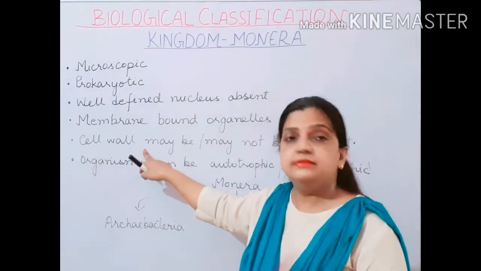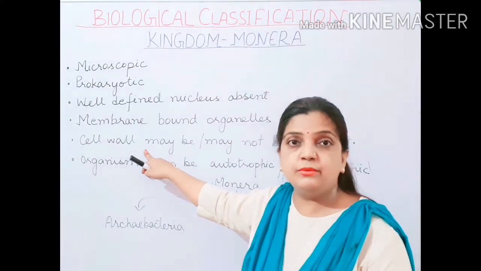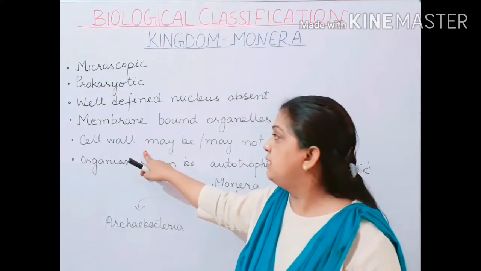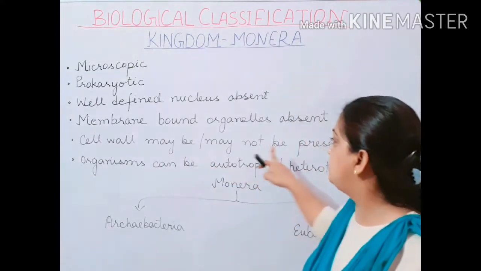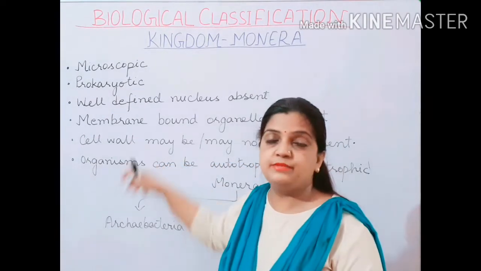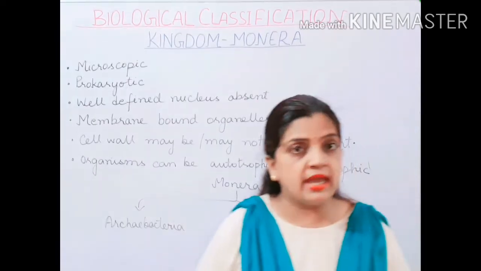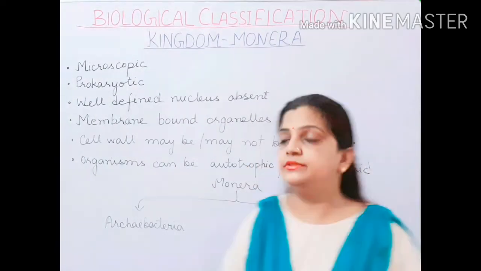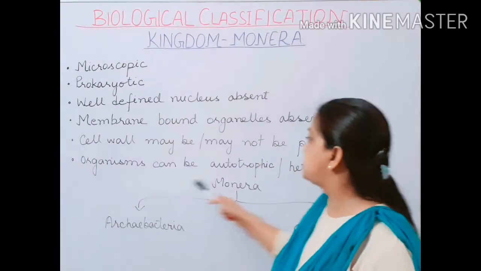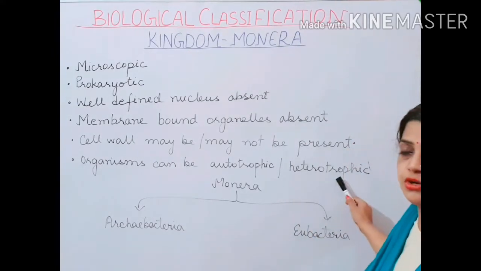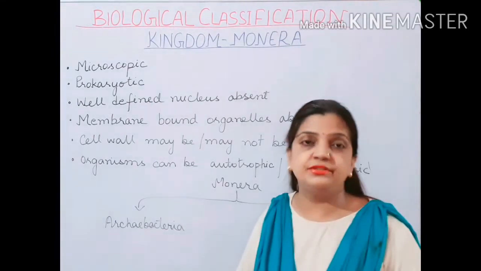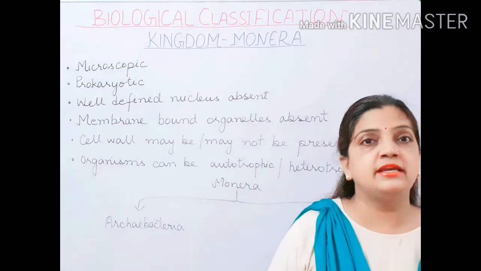Now the individuals belonging to Kingdom Monera may or may not have a cell wall. Then children, organisms can be autotrophic or heterotrophic. It is a mode of nutrition, that is, how the organisms take their food.